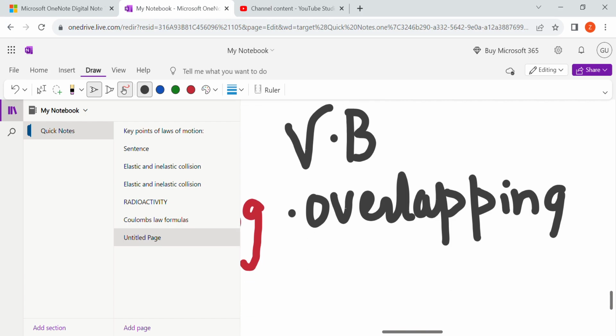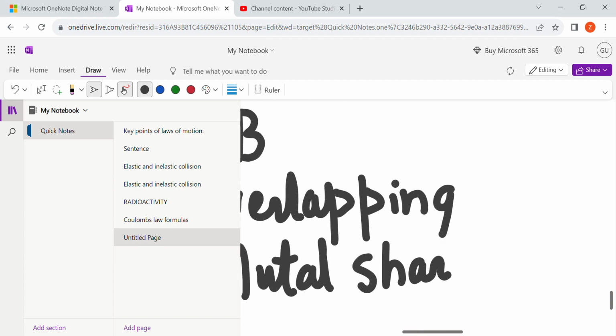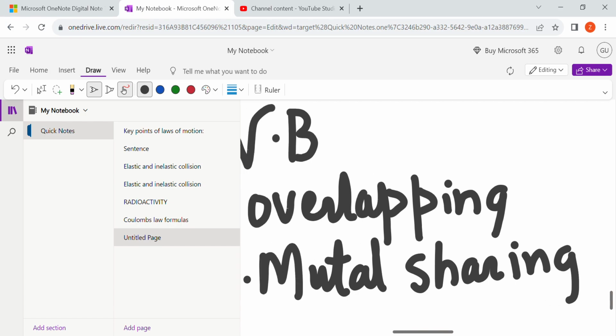He said that there will be mutual sharing. म्यूचुअल शेयरिंग होगी, but it would be in the form of pairs as Lewis said that. For example, I'm gonna make a hydrogen.